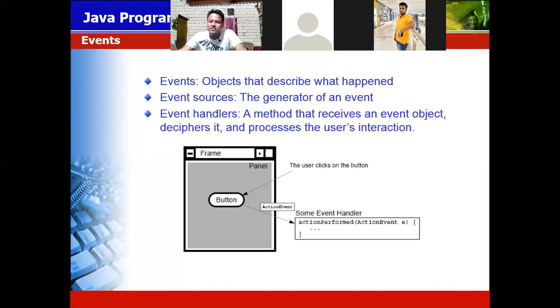So that is called the event handler. It is a method which responds to your different events. Event source is called the generator of the event. Let me give another example.